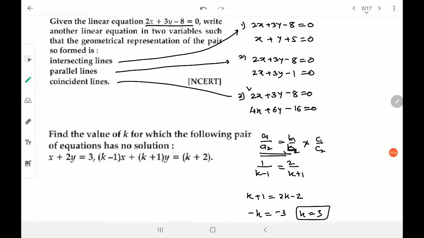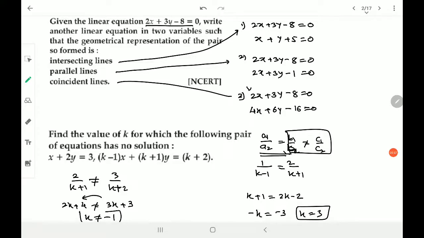Right? So in case I want to prove the other one as well, that means 2 upon k plus 1 is not equal to c1 upon c2. So what is c1 upon c2? c1 upon c2 is 3 upon k plus 2. Okay, so this also I have to check, I have to solve. So 2k plus 4 is not equal to 3k plus 3, right? So 3k, if I shift here and 4 to the other side, I get k is not equal to minus 1. So this also you have to do.